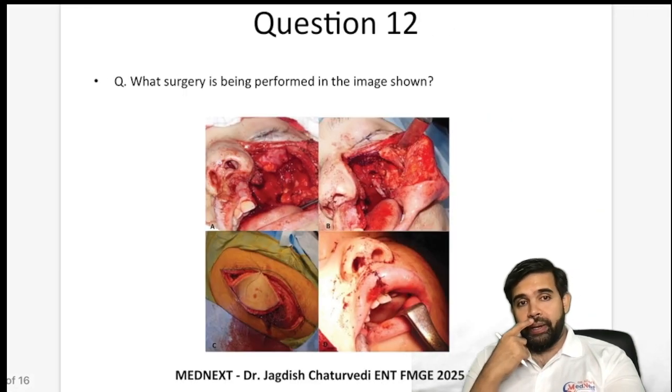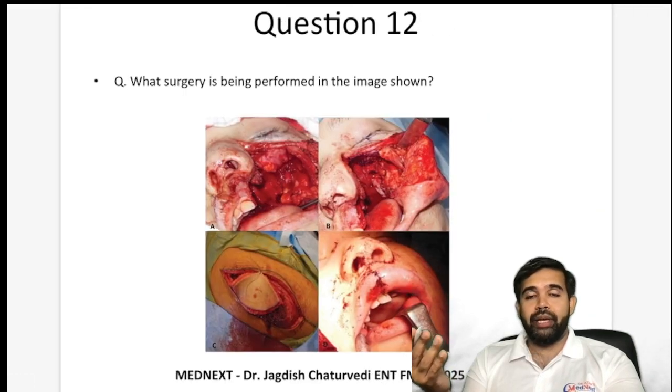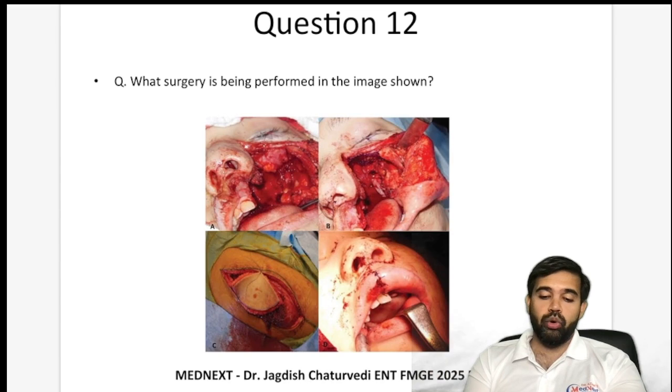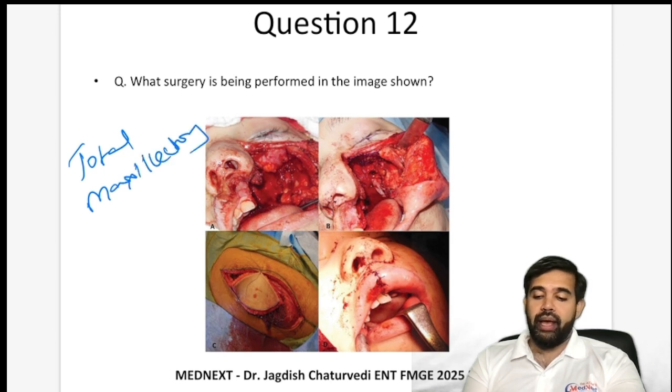All right. Now, what surgery is being performed in the image below? You can see that this is a total maxillectomy. Everything is removed. There's this incision being made. The entire maxilla has been removed.